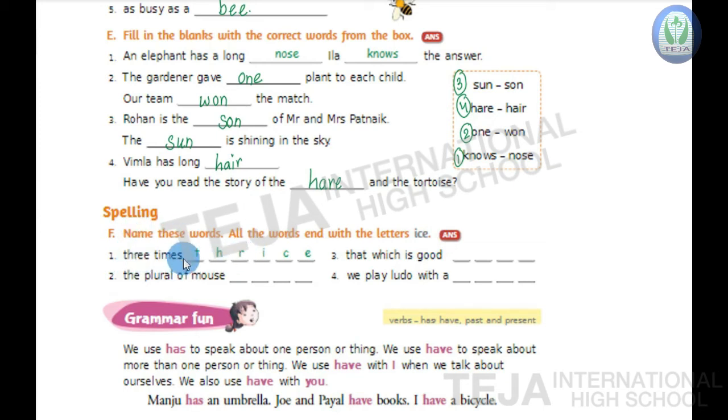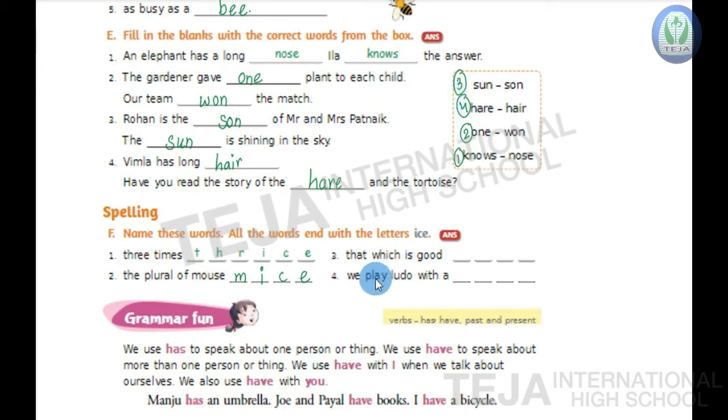We call it as thrice. T-H-R-I-C-E. Thrice. Now second one, children. The plural of mouse is mice. M-I-C-E, mice. Okay.